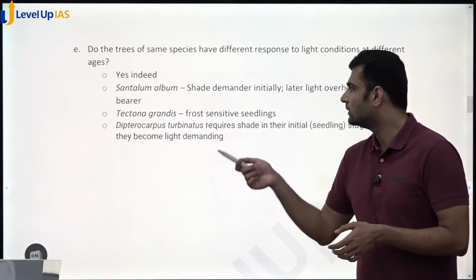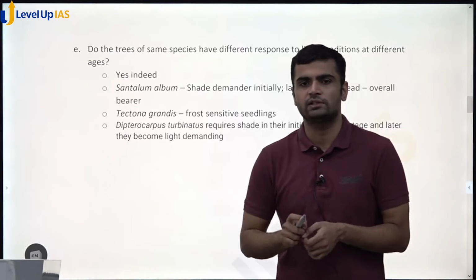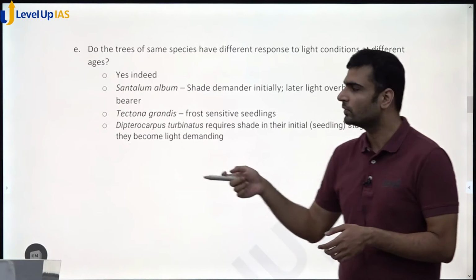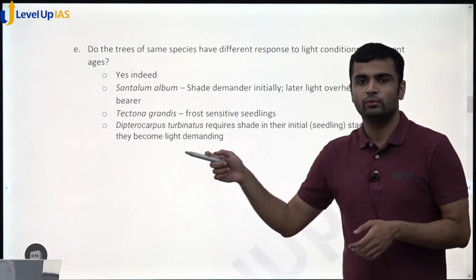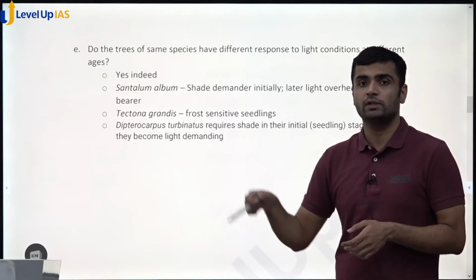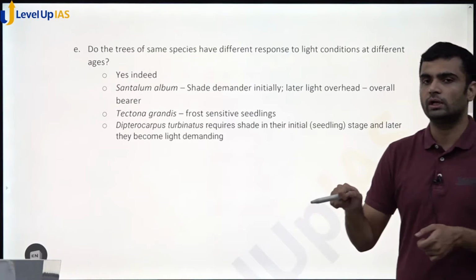Tectona grandis. Okay, sorry, this is not frost sensitive, it is drought sensitive. Seedlings are extremely drought sensitive, because adults are also drought sensitive. So we are talking about drought sensitive. If there is a lot of sunlight, scorching happens, and Tectona grandis seedlings do not tolerate drought as well.